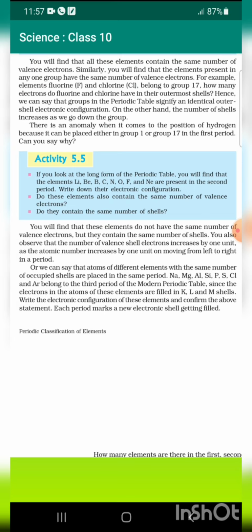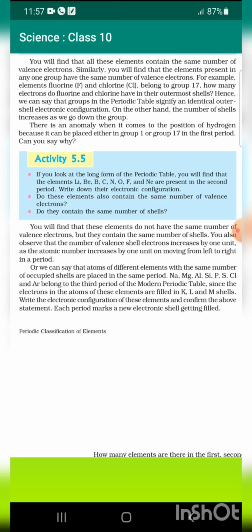Similarly, you will find that the elements present in any one group have the same number of valence electrons. For example, elements fluorine F and chlorine Cl belong to group 17. How many electrons do fluorine and chlorine have in their outermost shell? Hence, we can say that groups in the periodic table signify an identical outer shell electronic configuration.